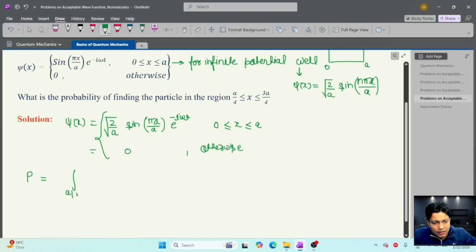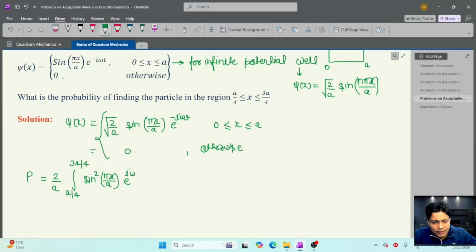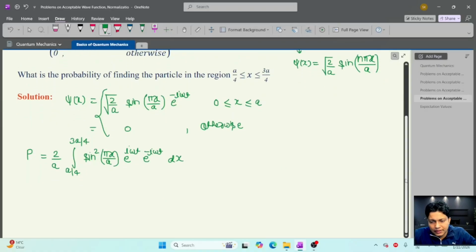a/4 to 3a/4. Now mod psi star psi: psi star psi will be under root 2 by a times under root 2 by a, so this will be 2 by a, and here we get sin squared(pi x / a) times e^(-i omega t). Psi star will be e^(+i omega t), and with e^(-i omega t), these cancel out, times dx.